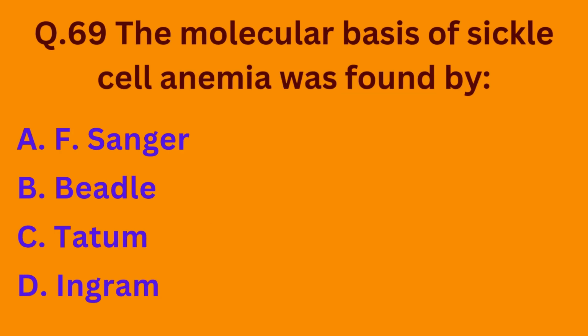Question number 69. The molecular basis of sickle cell anemia was found by option A, F. Sanger, option B, Beadle, option C, Tatum, and option D, Ingram. So basically, Ingram found the molecular basis of sickle cell anemia. So the correct option is option D.